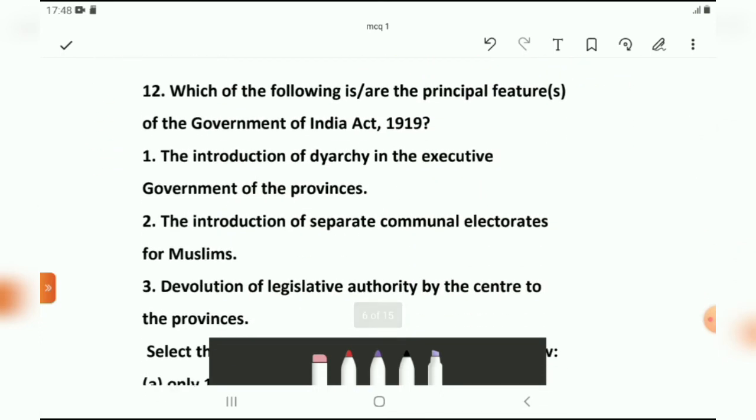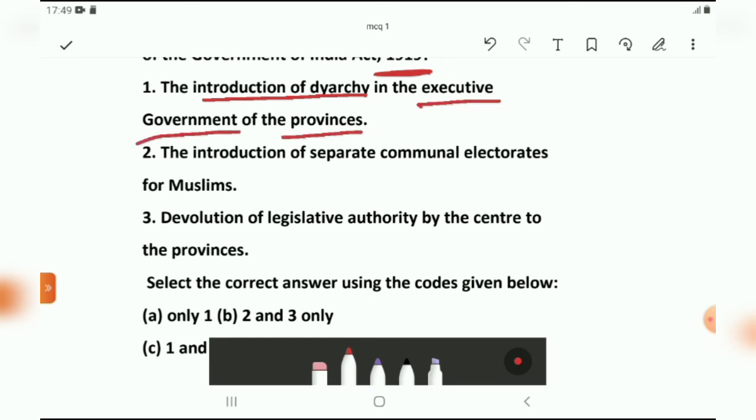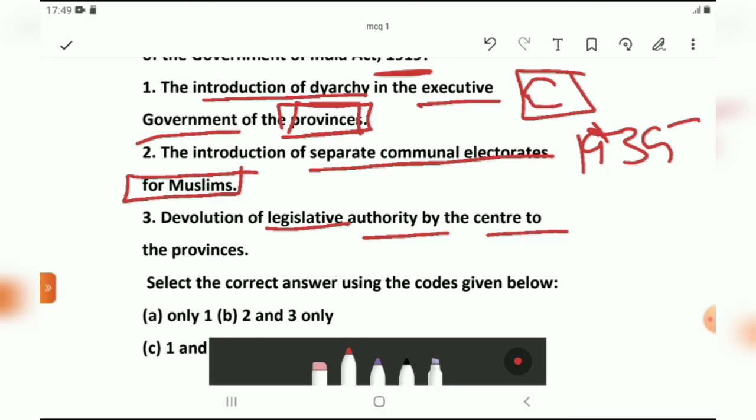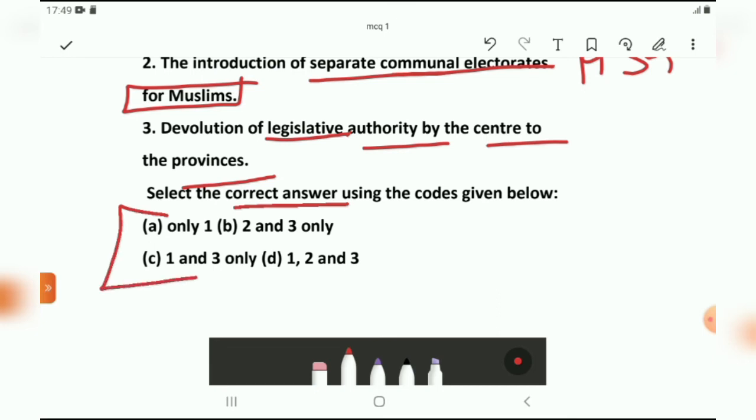Next question is, which of the following is or are the principal features of Government of India Act 1919? First is the introduction of diarchy in the executive government of the provinces. We know at the central level the diarchy was introduced by the Act of 1935, but this question asks for the provinces. The second statement is the introduction of separate communal electorates for Muslims. Third is devolution of legislative authority by the center to the provinces. You have to select the correct answer from these options.